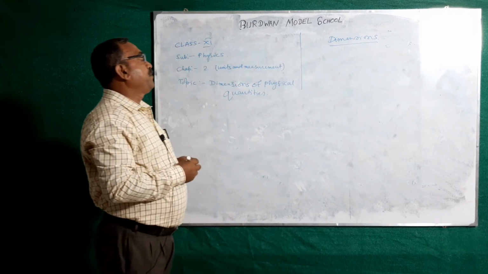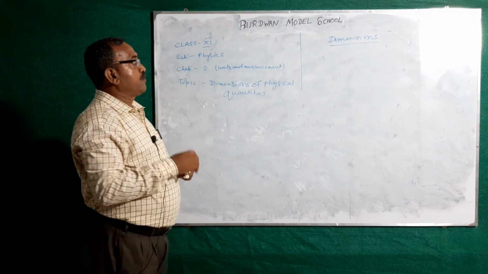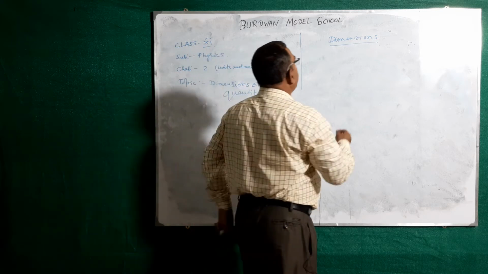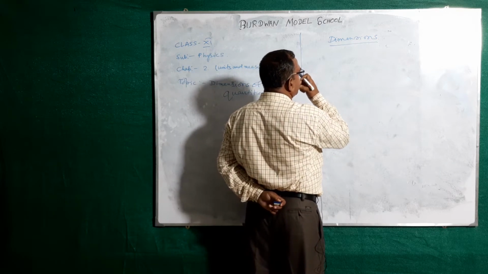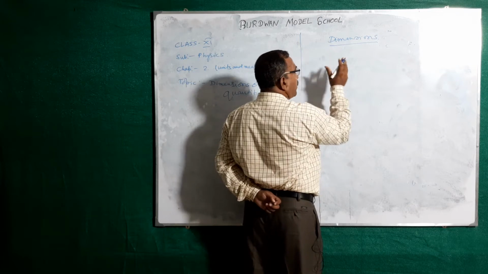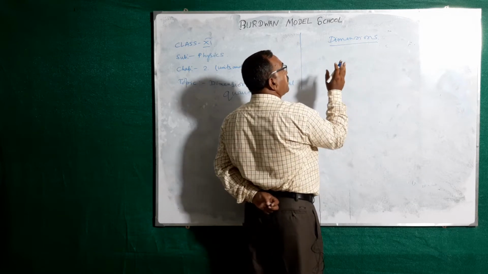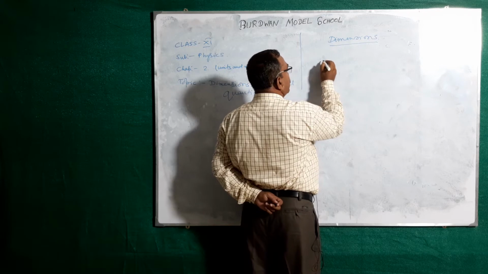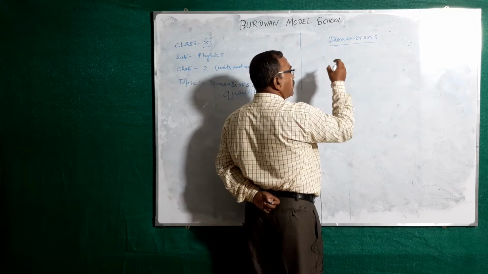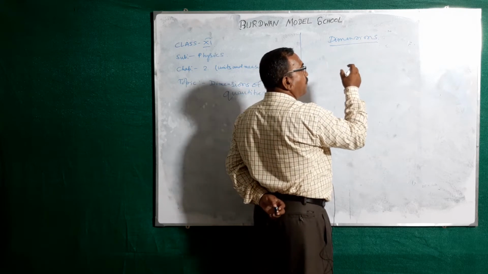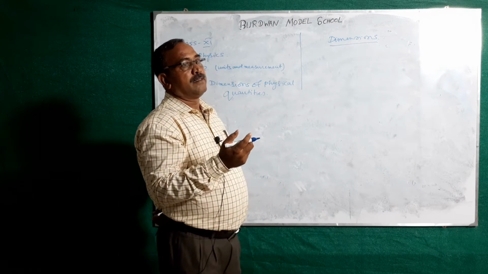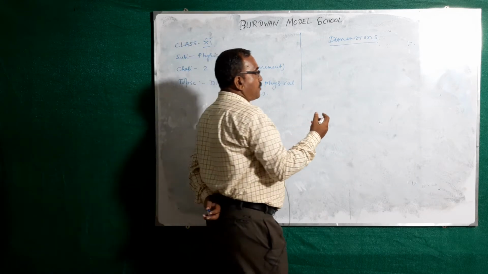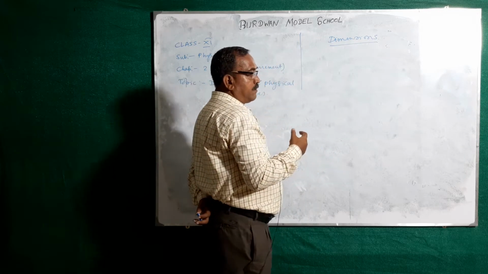You know from your previous class the fundamental units. How many fundamental units? 7 are fundamental units, 2 are subsidiary fundamental units. First is the mass, kilogram. Second is the distance, meter.